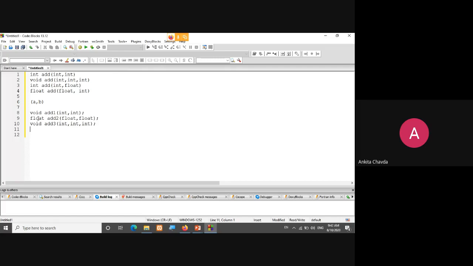Or I would be having lots of different functions, add 1, 2, 3, 4, 5, 6, around 50, for example. Void add 50 would be having something like this: integer, float, integer, float, float, float, integer, such kind of arguments, because the number of parameters will be increased at the last.